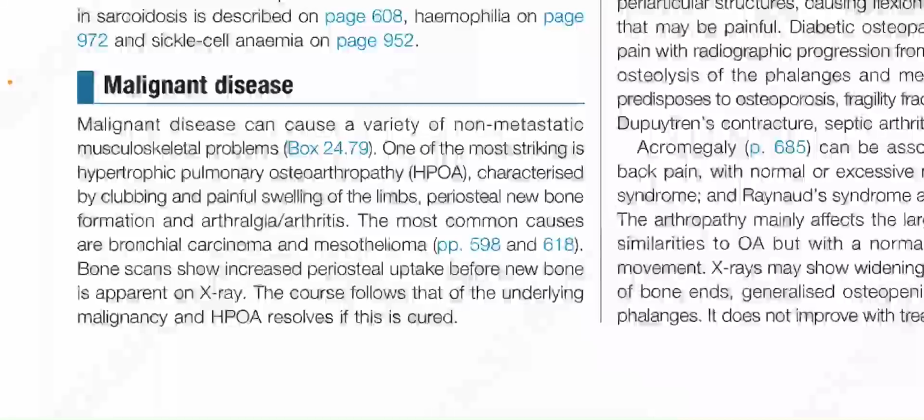The most common causes are bronchial carcinoma and mesothelioma. Bone scans show increased periosteal uptake before new bone is apparent on X-ray. The course follows that of the underlying malignancy, and hypertrophic pulmonary osteoarthropathy resolves if this is cured.